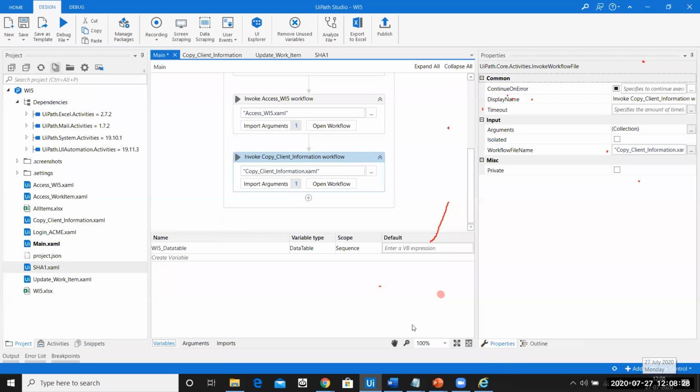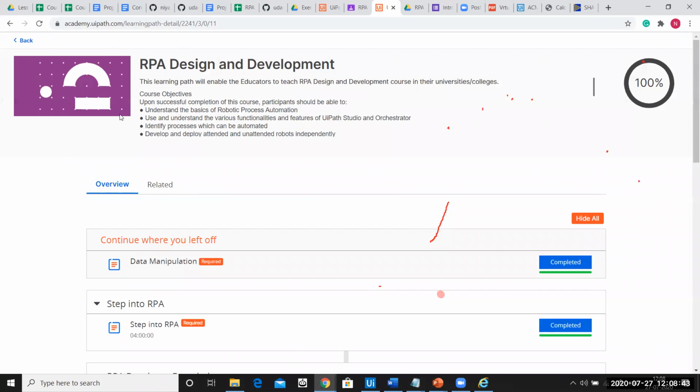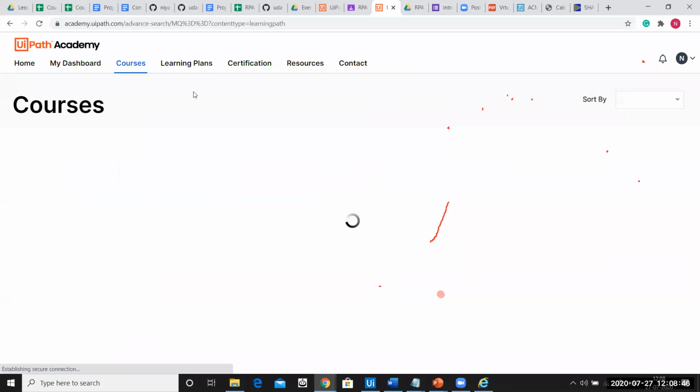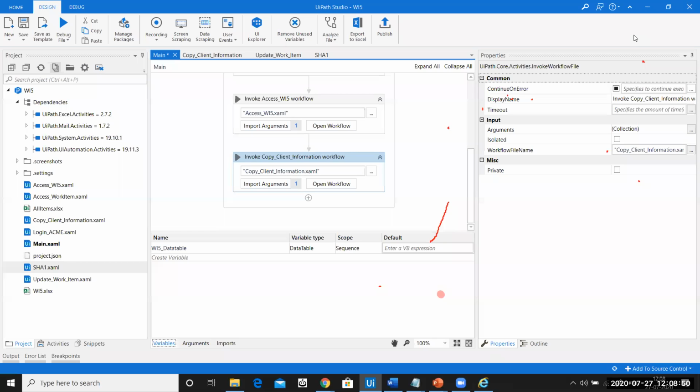So we have extended 8 minutes. Yes, ma'am, please go ahead. I have a doubt. Sir, the first initial course, Introduction to RPA, before starting this course, Step into RPA, I completed that and got the certificate also. But in that certificate, the last name was my husband's name. That could be solved, that's not an issue.